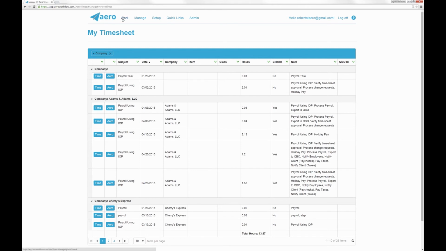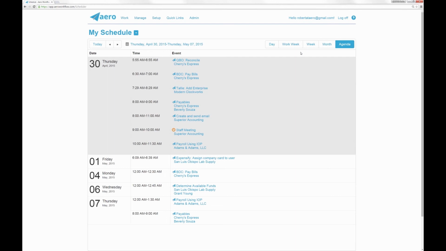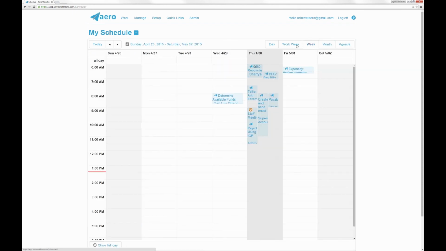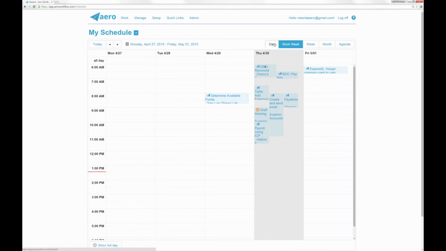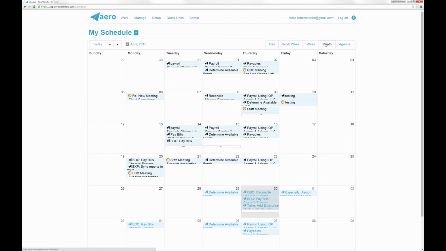Now finally, I'm going to my schedule, and this is basically the calendar view of the work that's been assigned to you, the person logged in. The default view is this agenda view. We can see today is highlighted gray. You may want to look at it by month, by week, or work week, take the weekends off, or by day.